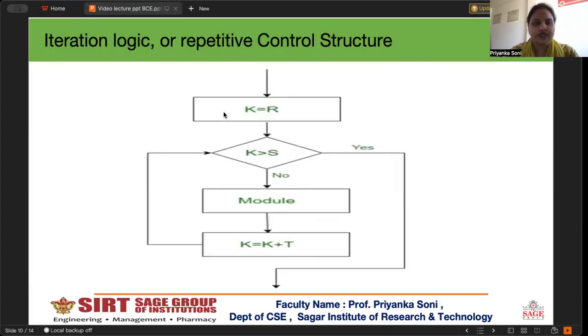So this is a flow chart of repetitive control structure.